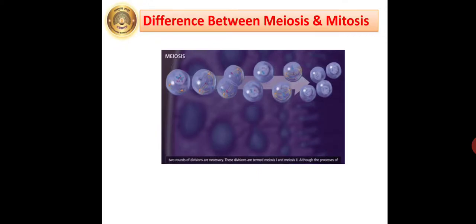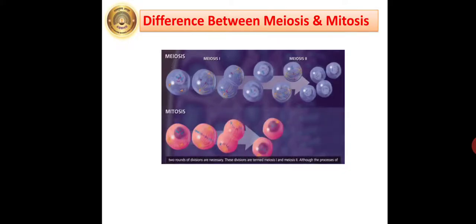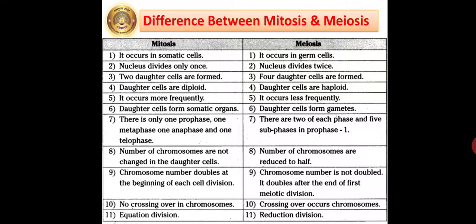Now just observe the diagram carefully. It is showing the actual difference between meiosis and mitosis. In meiosis, finally four daughter cells are formed, and in mitosis only two daughter cells are formed. Now here it is shown the difference between mitosis and meiosis. I hope you all will write all these points in your notebook, for the earlier stages of mitosis also, and the difference between mitosis and meiosis.